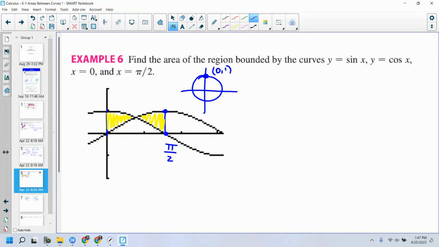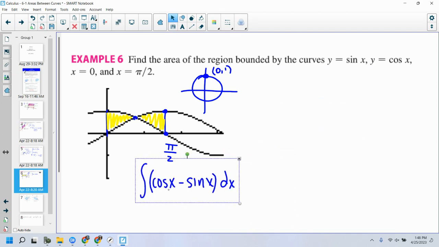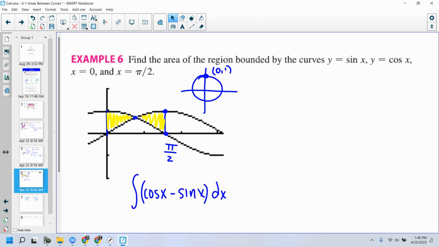It starts with cosine being on top, all the way up until here, so it is the integral of cosine x minus sine x dx. That is this piece. Now, what are my boundaries? From 0 to pi over 4. Why pi over 4? Because don't they have the same coordinates at pi over 4, radical 2 over 2?